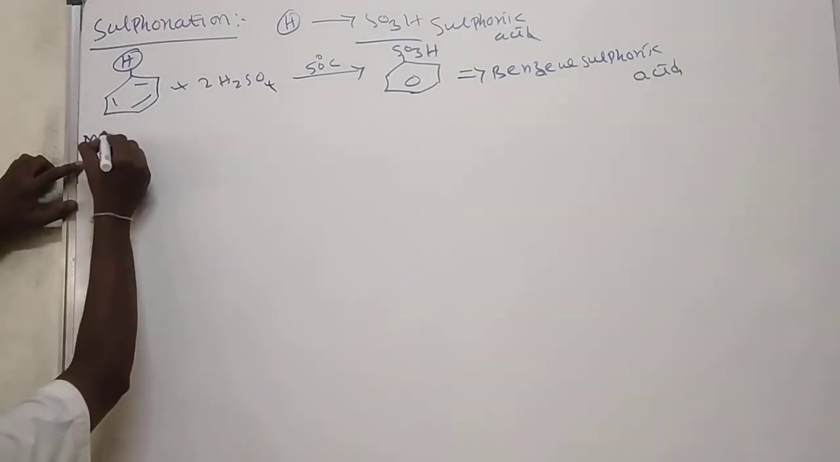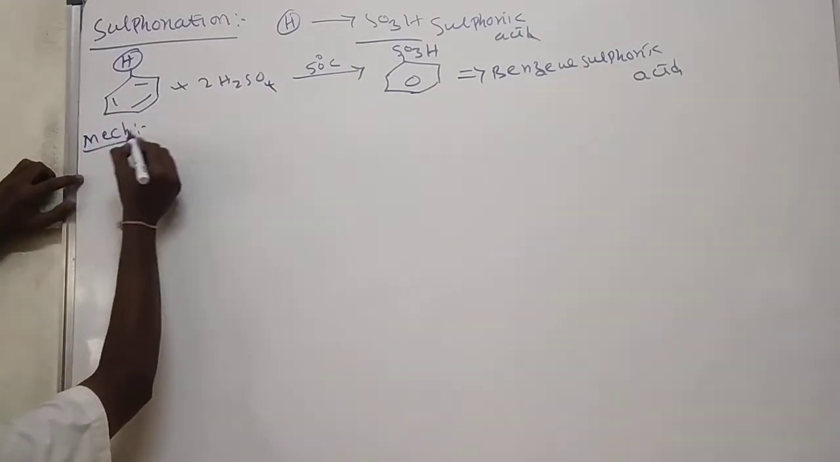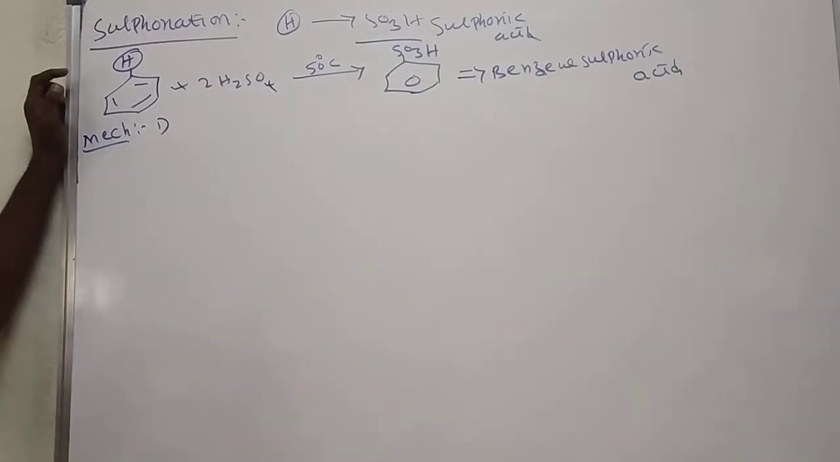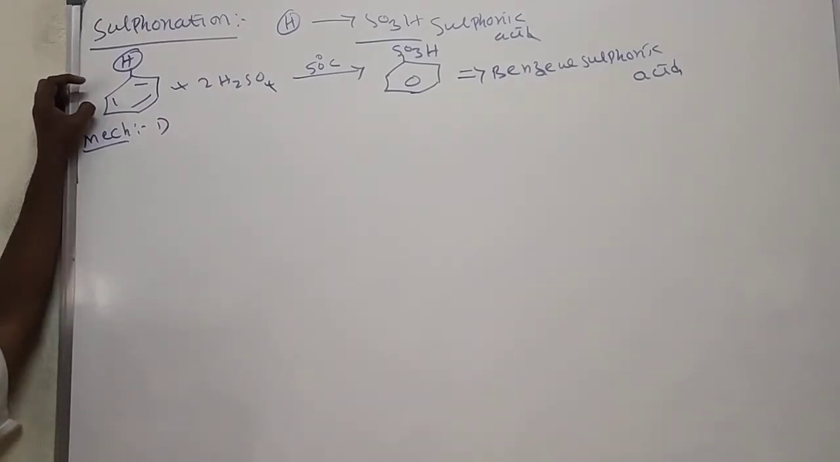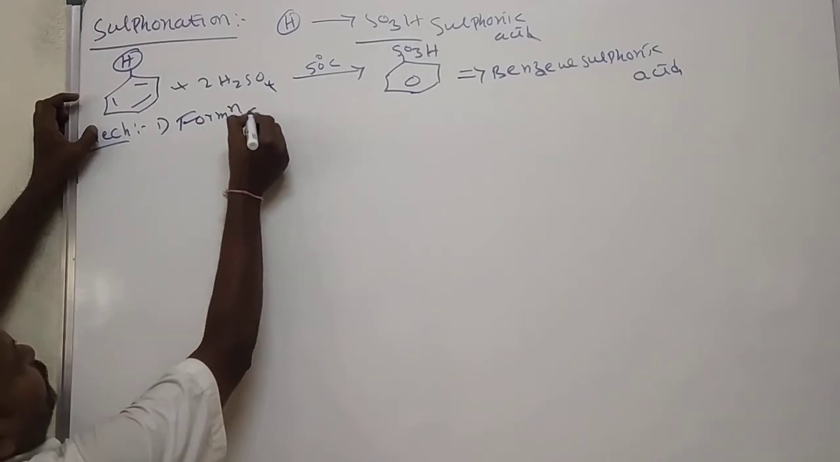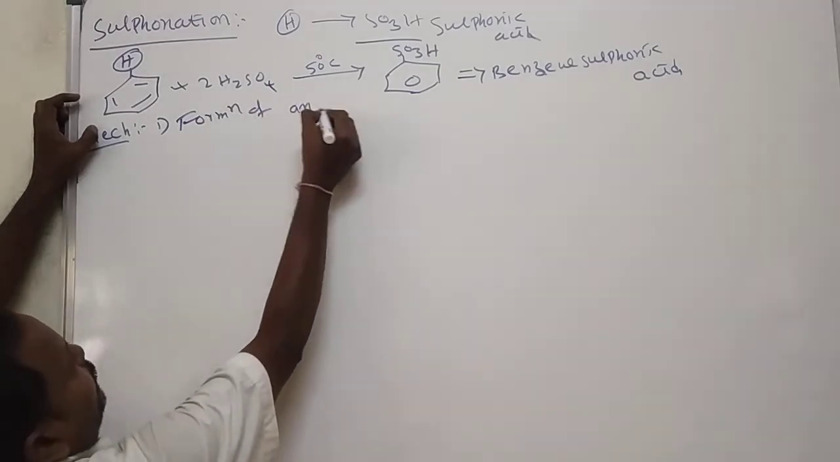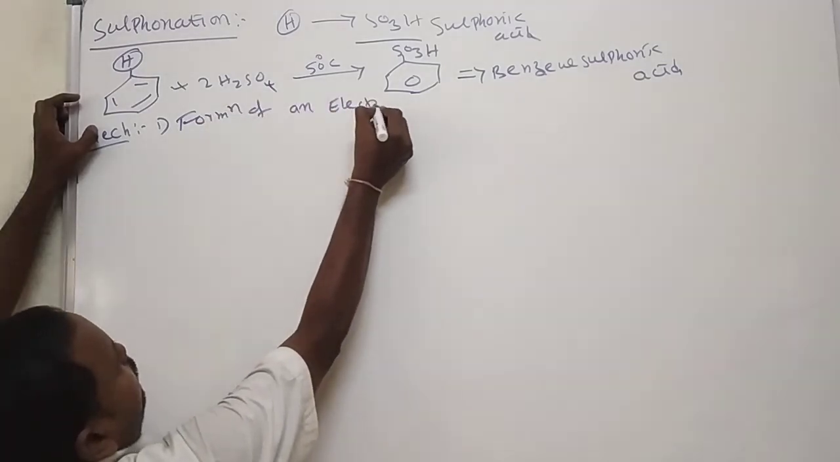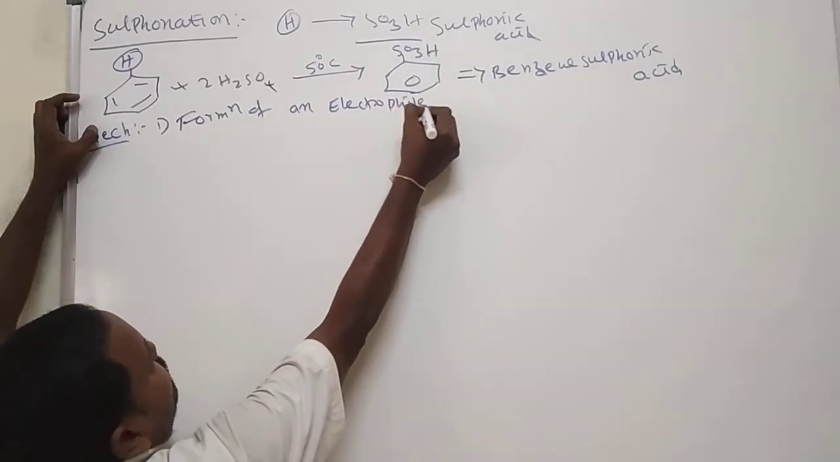Mechanism for this one. How many steps are there? 3. This is also one of the electrophilic substitution reactions. It also involves 3 steps: formation of an electrophile, formation of sigma complex, formation of stable compound or removal of H plus ion. First one, formation of an electrophile.